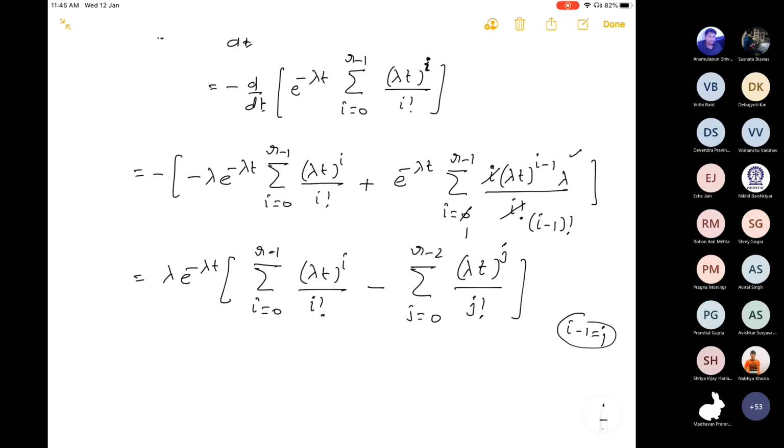Okay, so this will be lambda e raised to power minus lambda t.